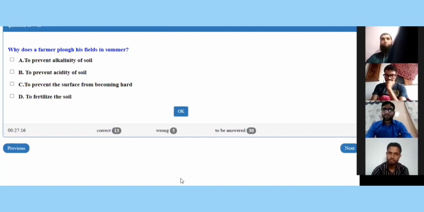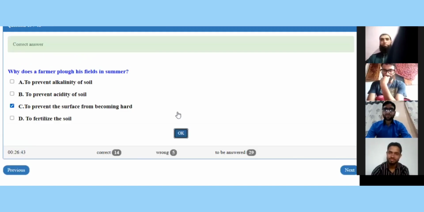Why does a farmer plow his fields in summer? To prevent alkalinity of soil, to prevent acidity of soil, to prevent the surface from becoming hard, or to fertilize the soil? It is a tricky question, I think. You have got 10 more seconds now. 9, 8, 7, 6, 5. C. Yes, it is the right option. So good job done by Mr. Abrar.